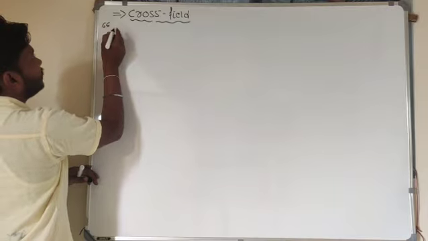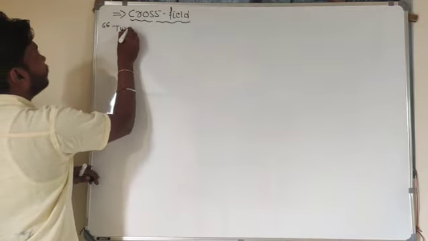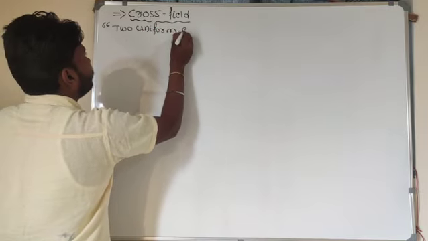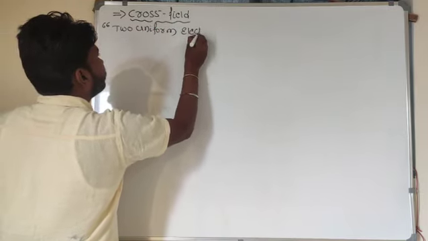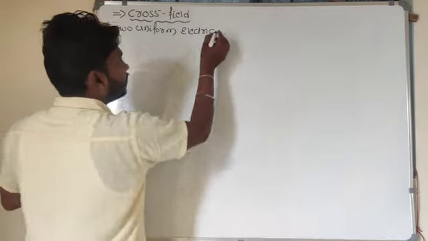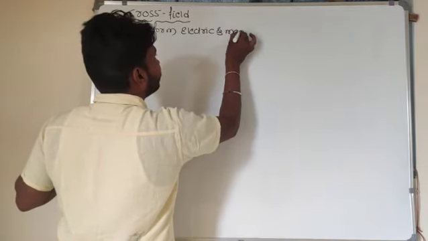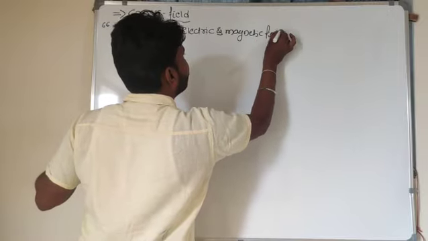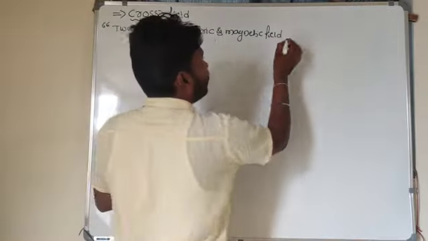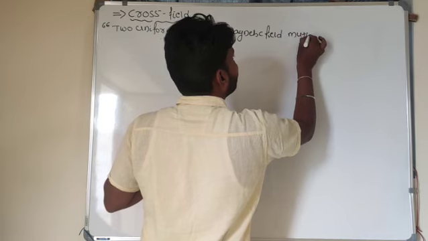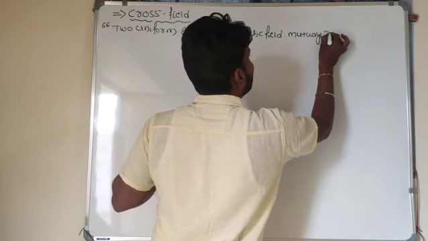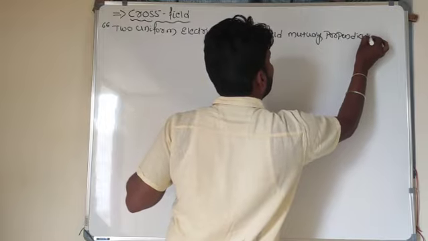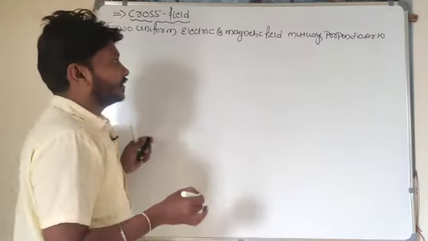So what is that cross field here? Two uniform electric and magnetic fields mutually perpendicular to each other.